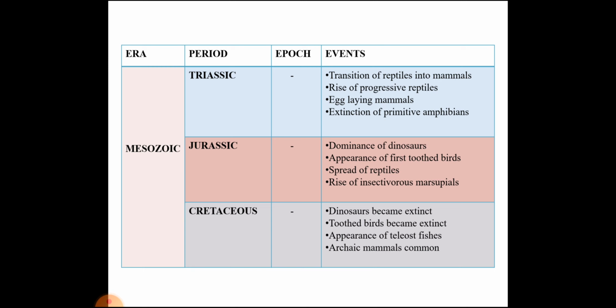And the third period of Mesozoic era is Cretaceous period and is characterized by extinction of dinosaurs, extinction of toothed birds, appearance of teleost fishes, and abundance of archaic mammals.